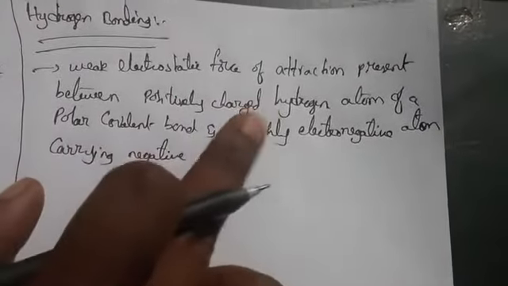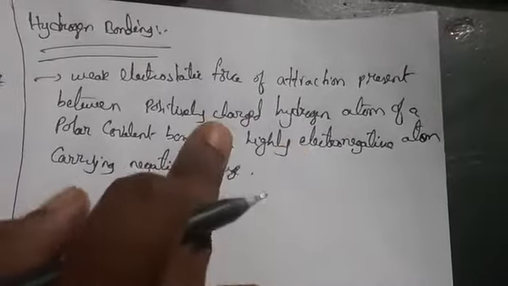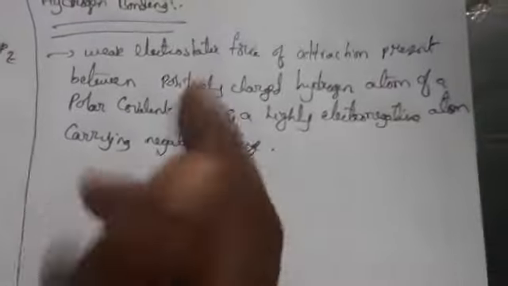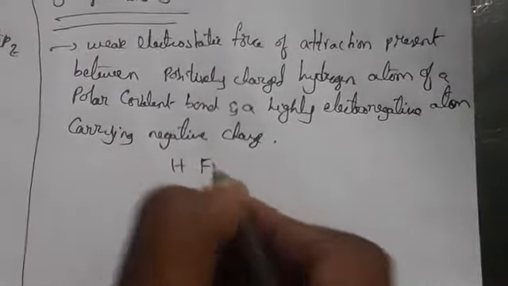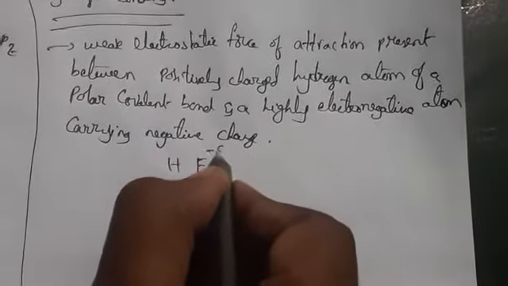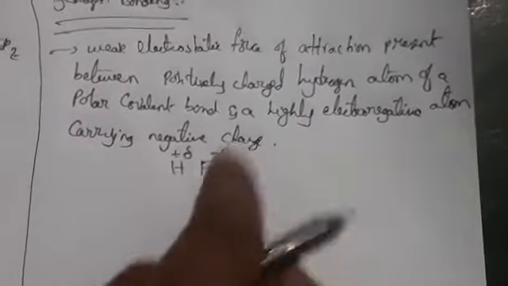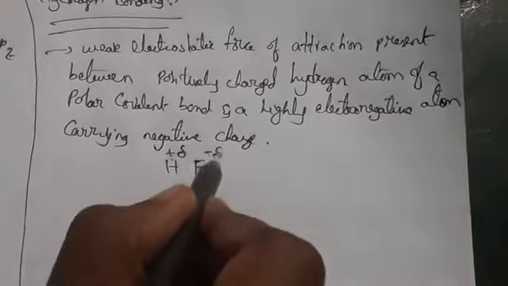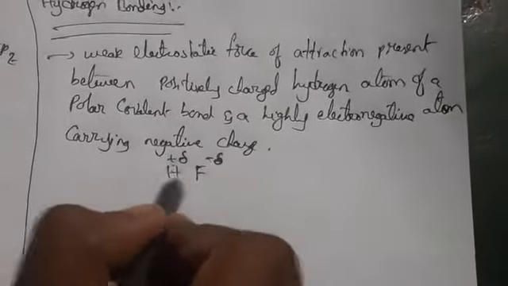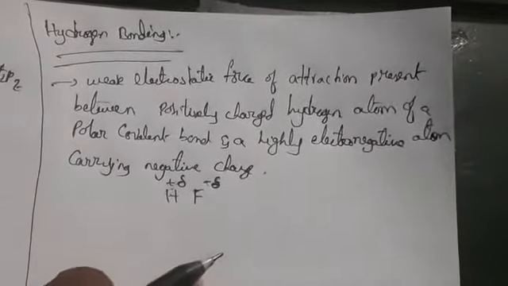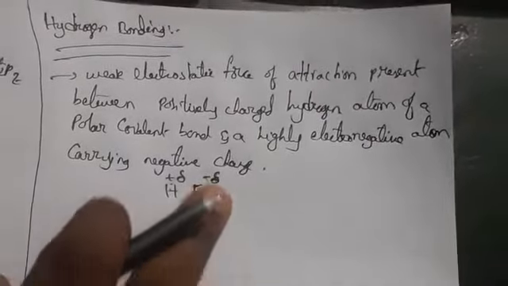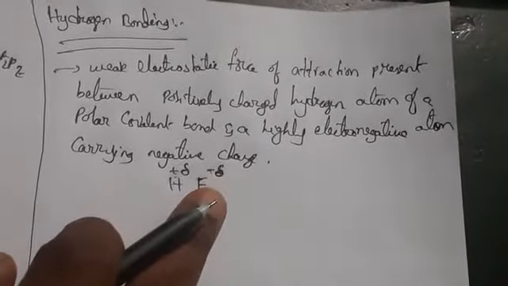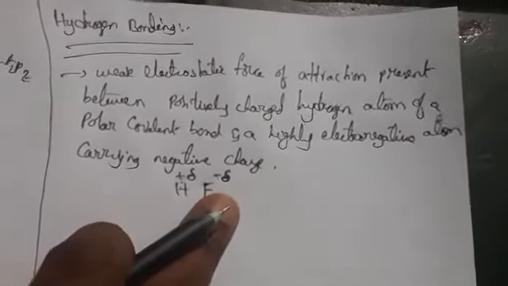So what I have told you is a weak electrostatic force of attraction present between the positively charged hydrogen atom of a polar covalent bond and a highly electronegative atom carrying negative charge. For example, if you take HF, one end has negative charge and the other has positive charge. This delta symbol indicates partial, so it has partially positive charge and partially negative charge. The highly electronegative atom may be present in the same molecule or in a different molecule.